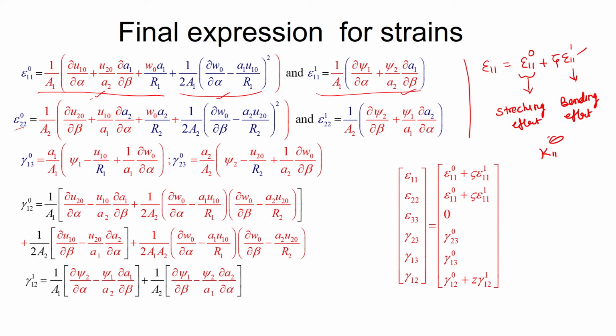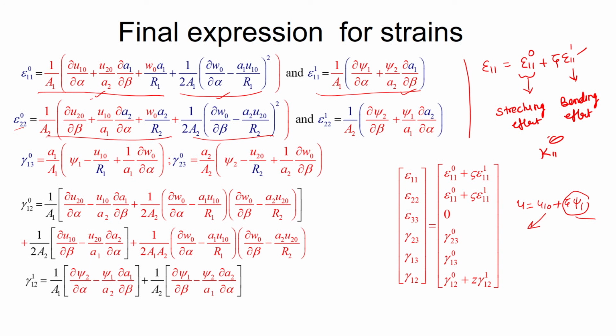Then epsilon 2 2 we can write like this. It is a simple substitution, and wherever required we will do some derivatives or write in a more simplified manner, meaning arranging the terms, because ultimately when you have u equal to u1 0 plus zeta times psi 1, these terms will contribute to the curvature and these terms contribute to the stretching. In the same way we have arranged like this.